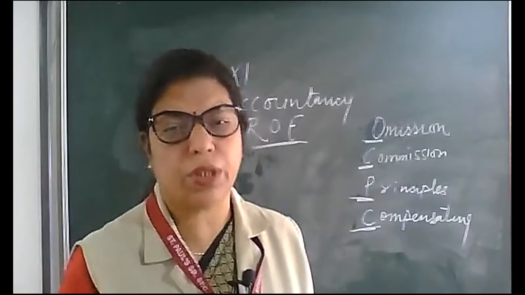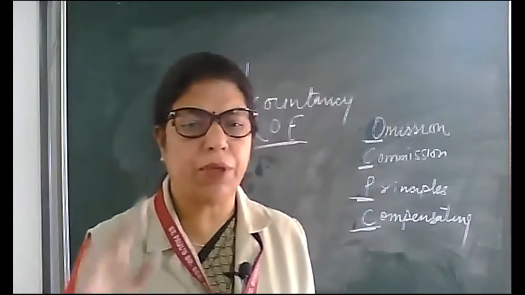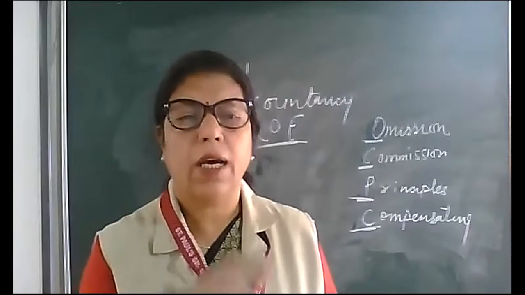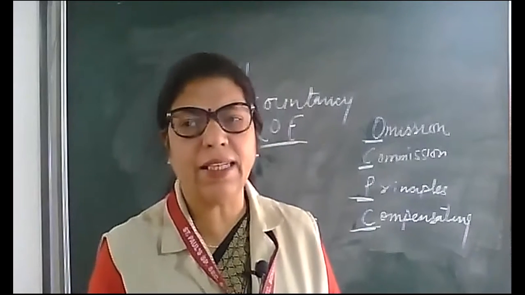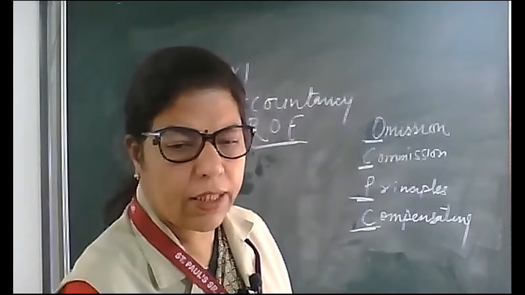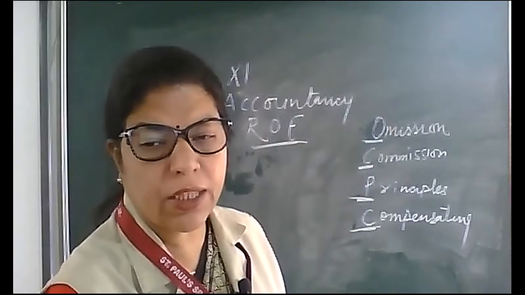Then how to search for them? Today I am going to explain how to search these errors and how to rectify them. That's the name of the chapter, rectification of errors: how you will find out the errors.